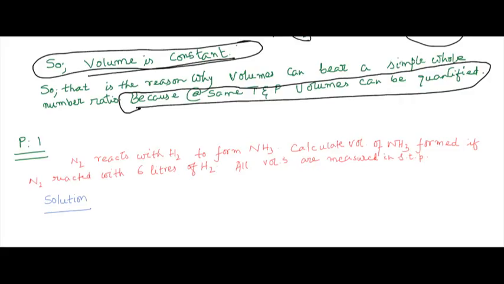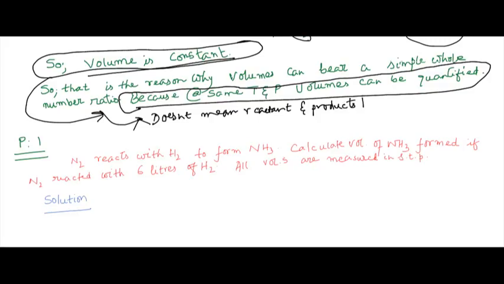This volume constant does not mean that the reactants and products have the same volume.